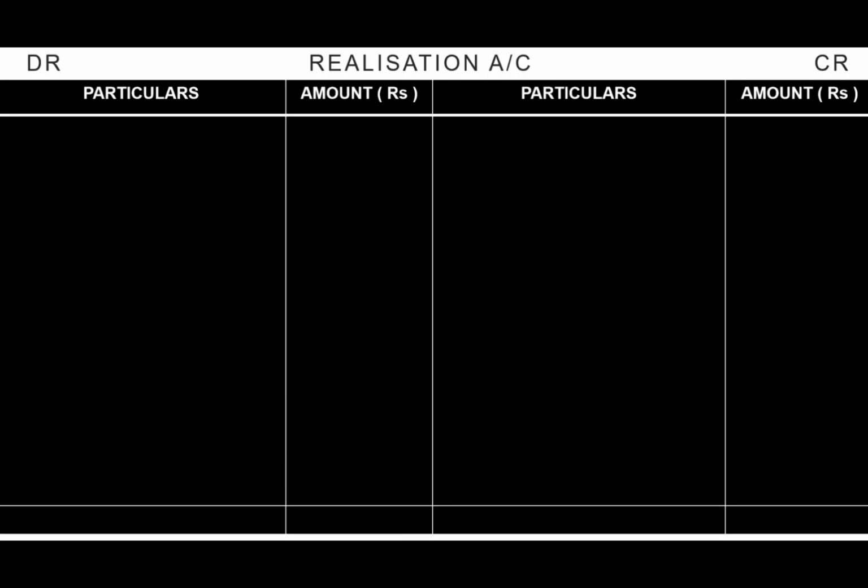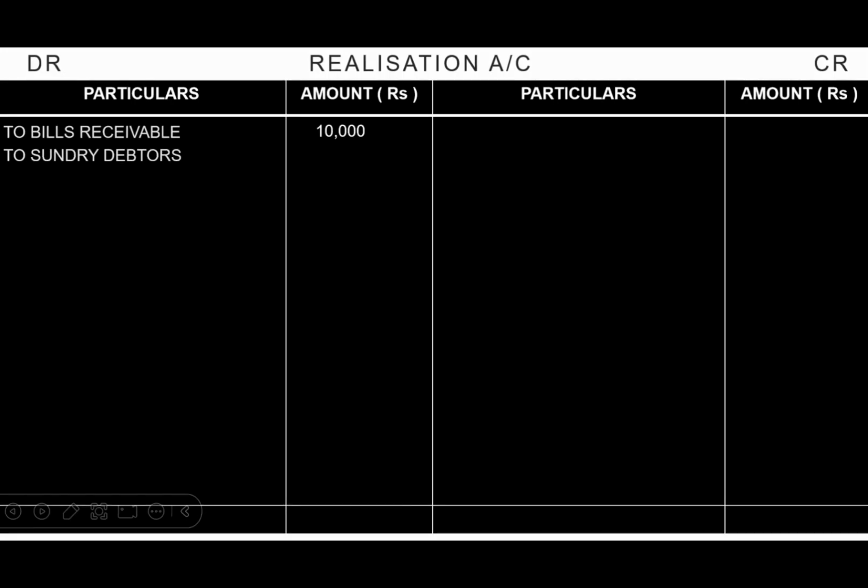Now let us see how to prepare the realization account, the first account under dissolution of a partnership firm. So on the debit side, we have to first bring down the assets except the cash at bank in its book value. So the first asset we have to bring down is bills receivable. Bills receivable is rupees 10,000, and next we have to bring down the sundry debtors, that is rupees 20,000, and next we have a stock.